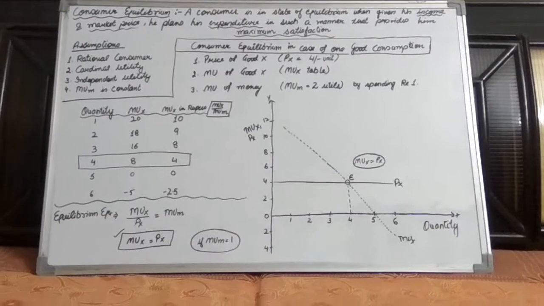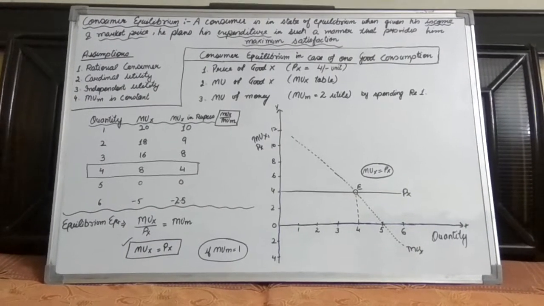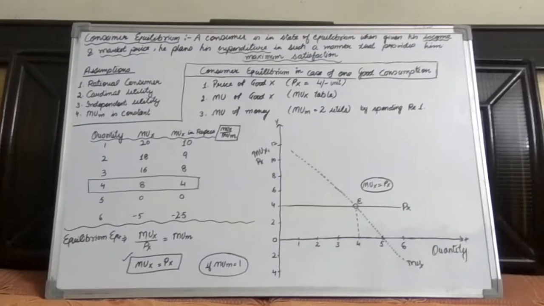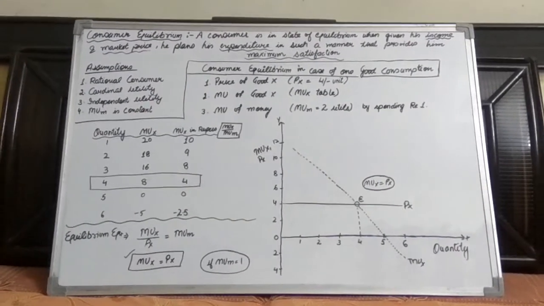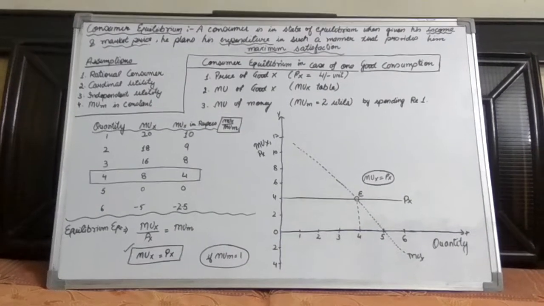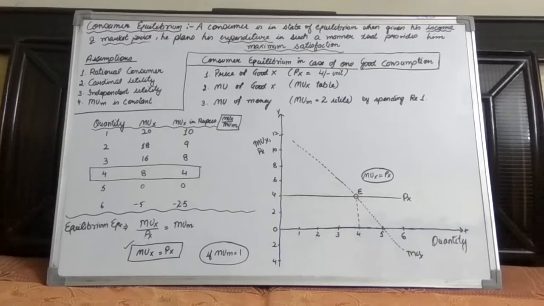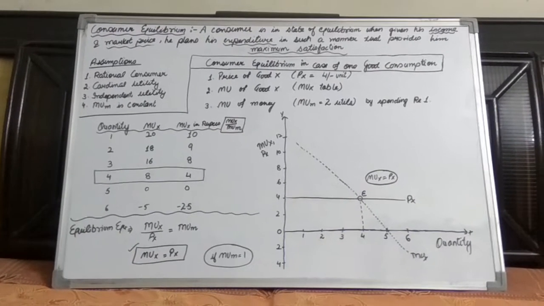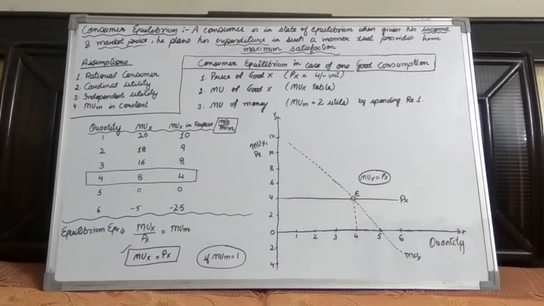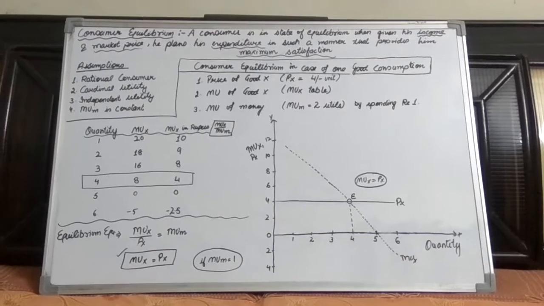But according to Marshall, it is possible to draw these combinations simultaneously, but according to the Hicksian approach, this measurement is not universal, it is not applicable for all the goods, and he has criticized the utility approach of Marshall. According to Hicks, this approach is not applicable in all the cases.